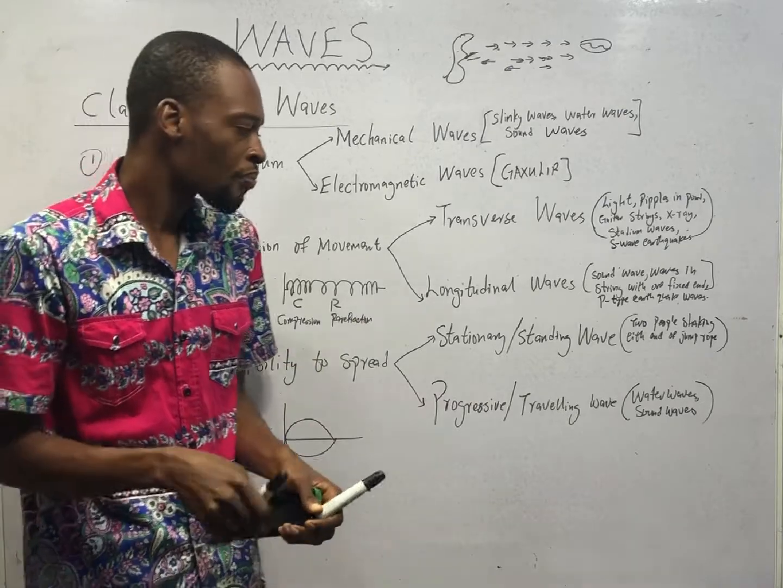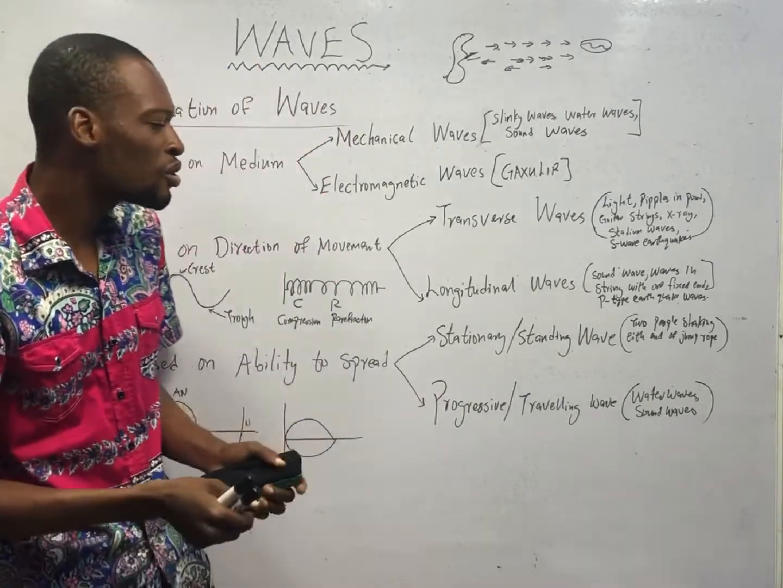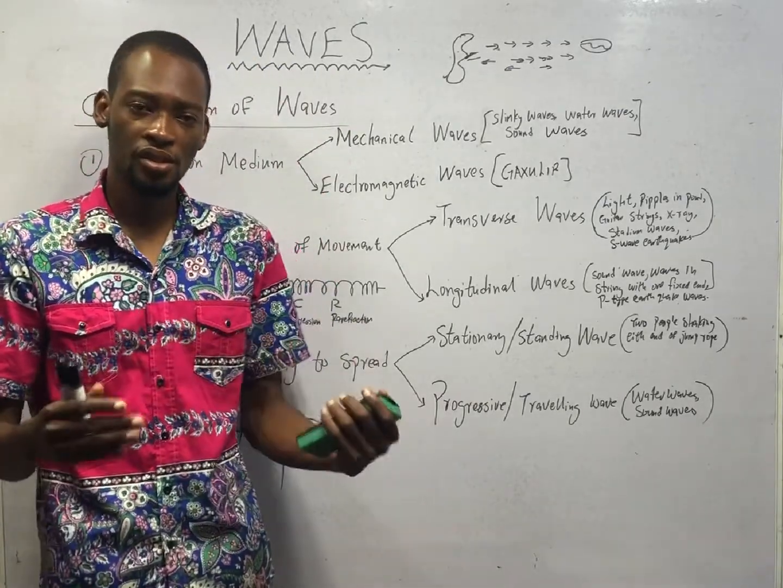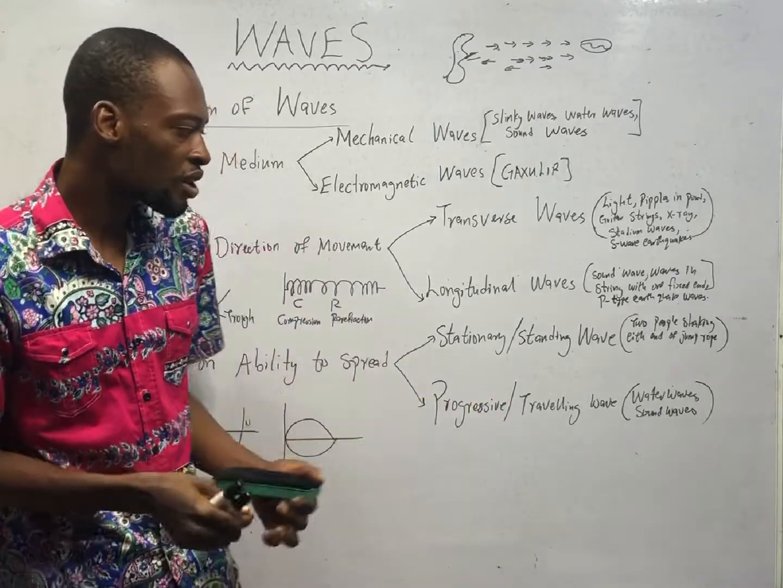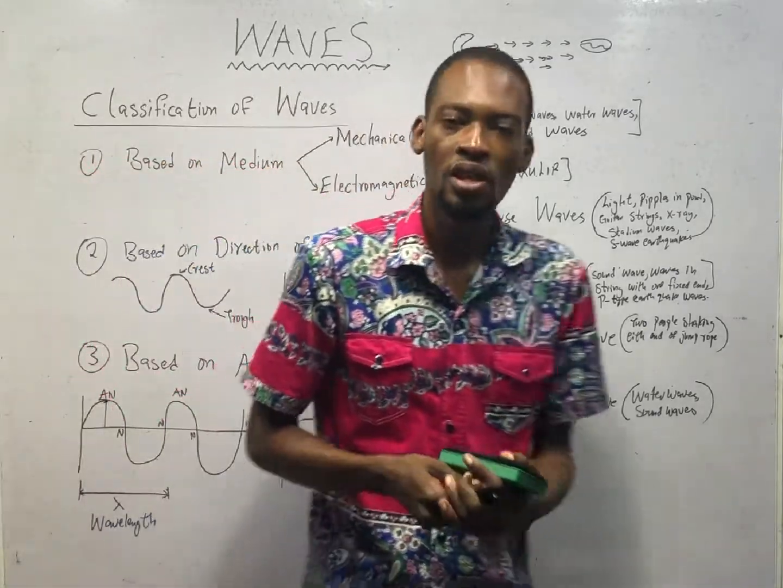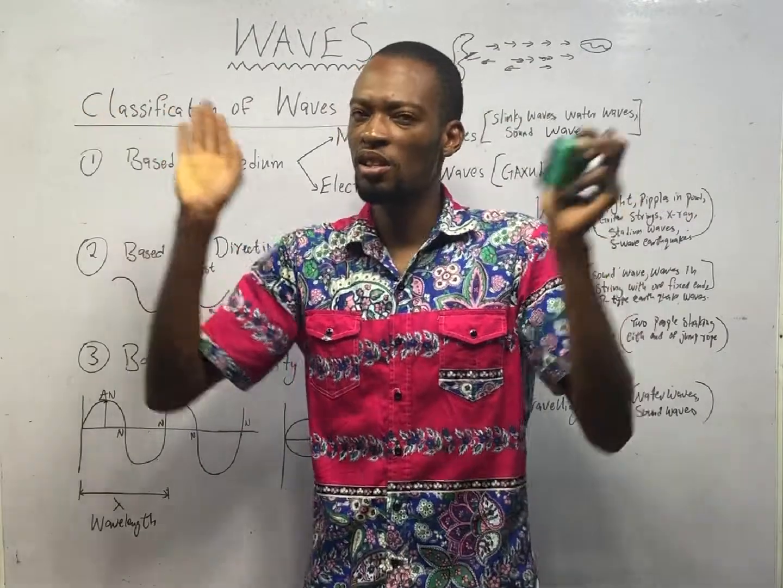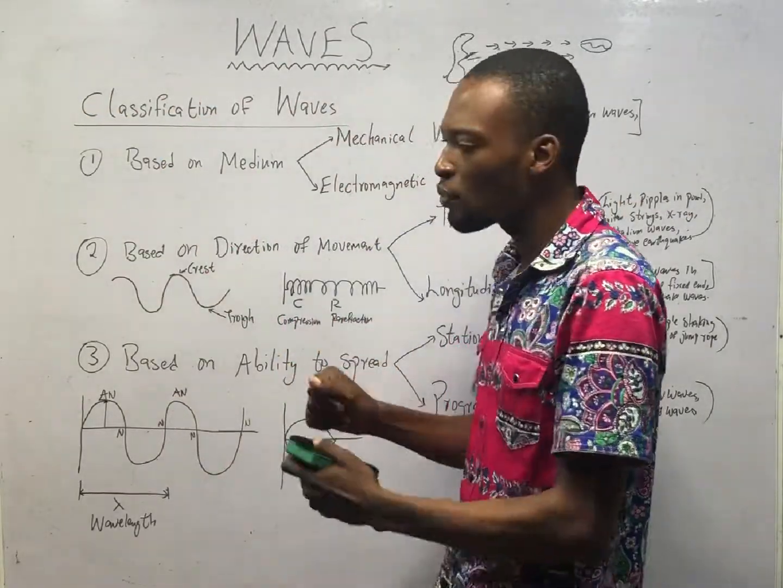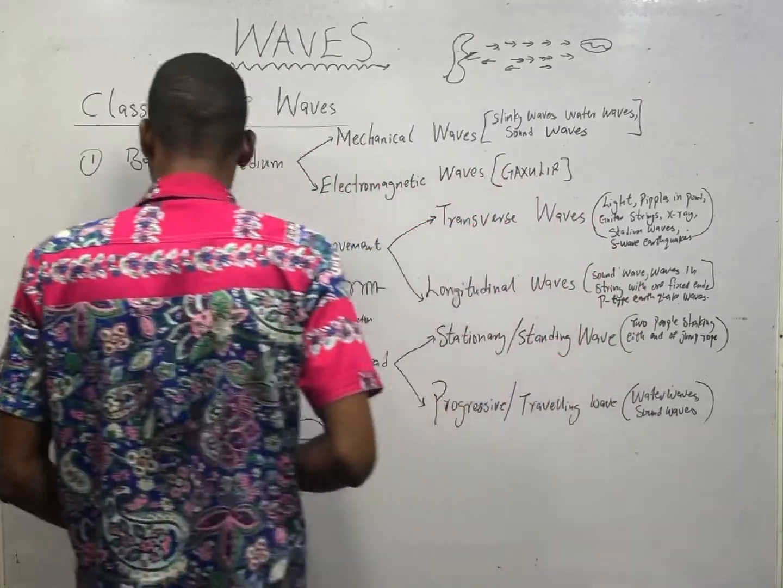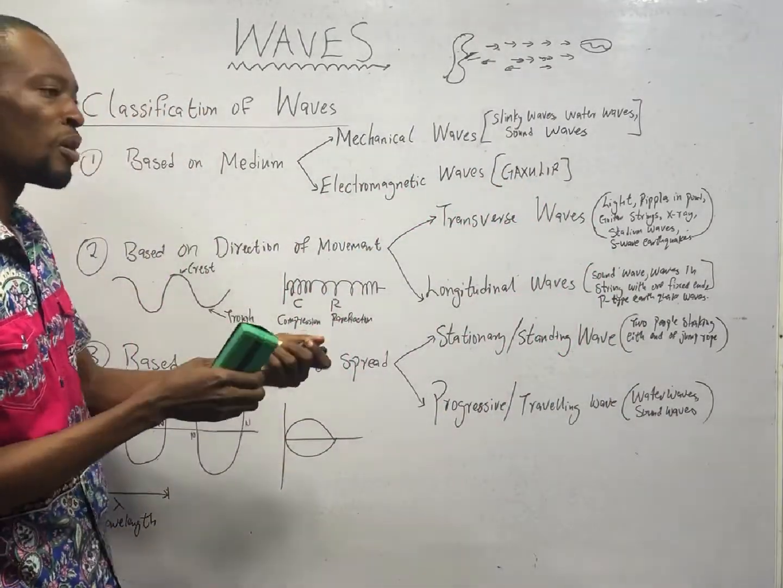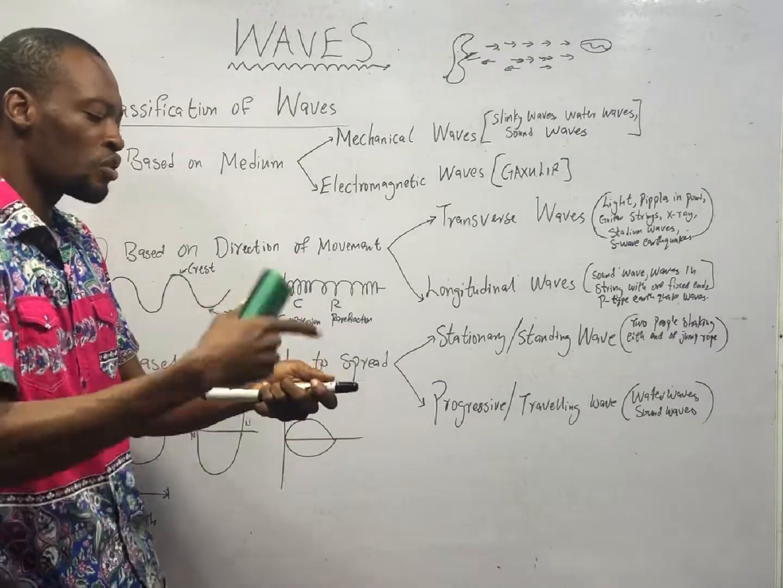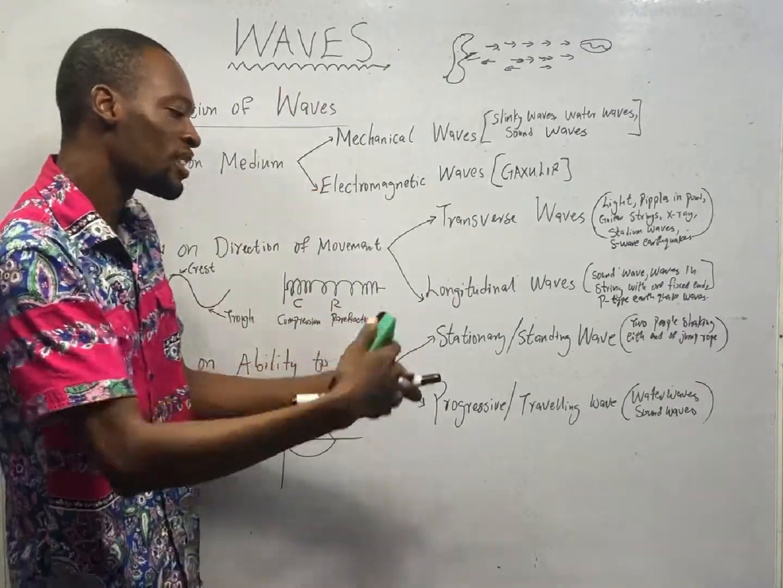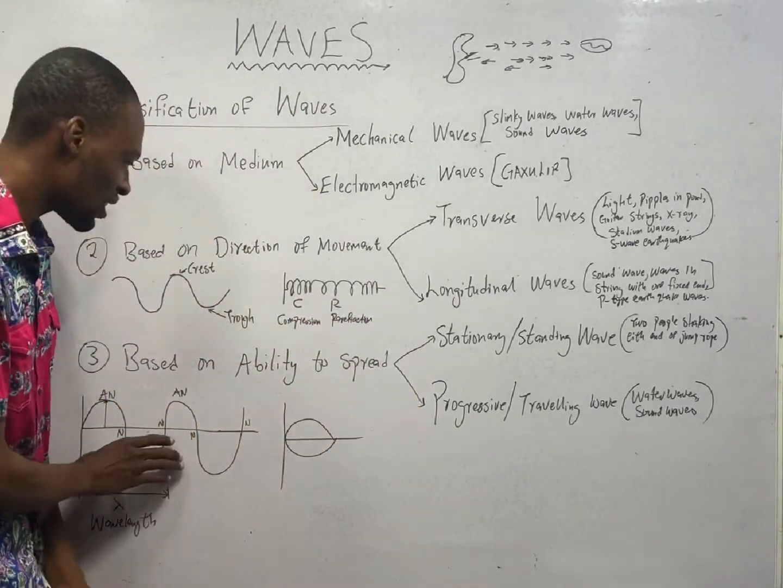On the other hand, progressive waves are produced with no restrictions. The wave spreads out. For example, water waves and sound waves, they spread out, no restriction. But a stationary wave is produced with restriction. So when two people are holding ends of a rope, as this wave goes here, then the wave from the other person comes down. So you have something like this.